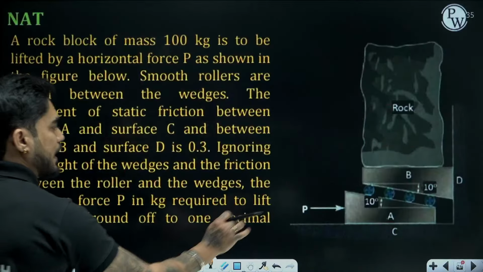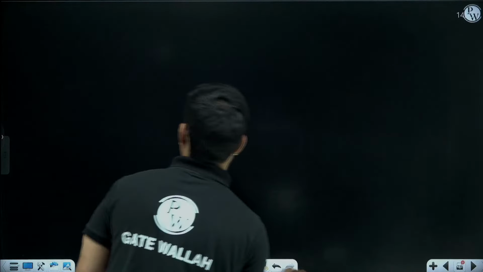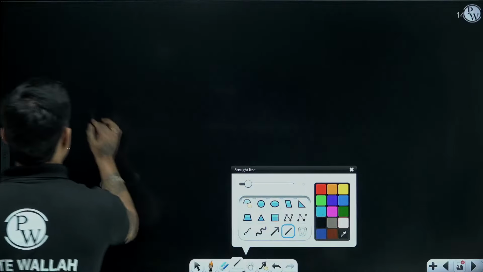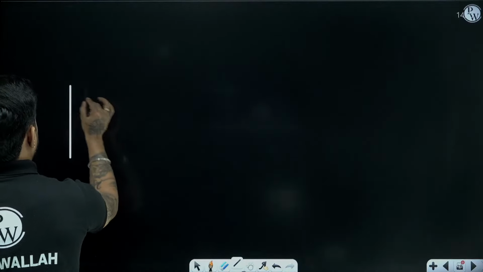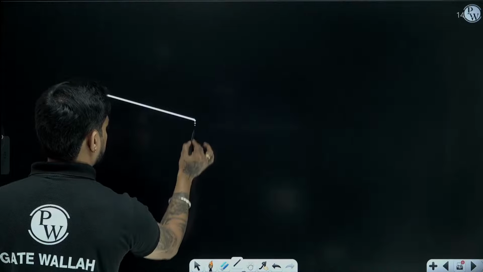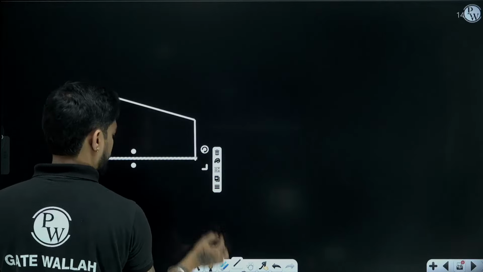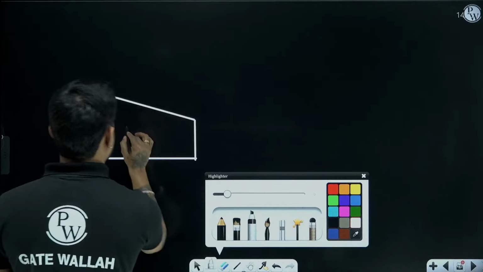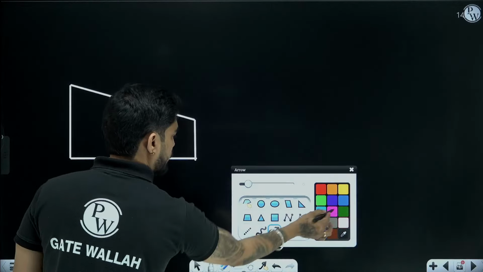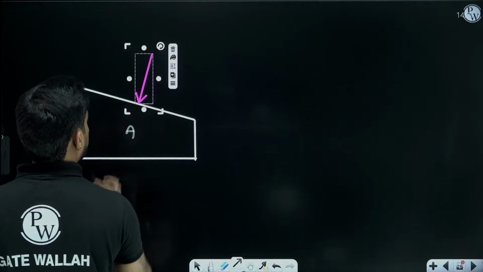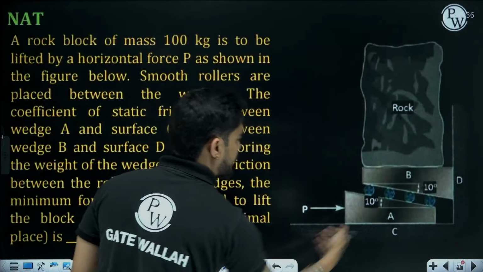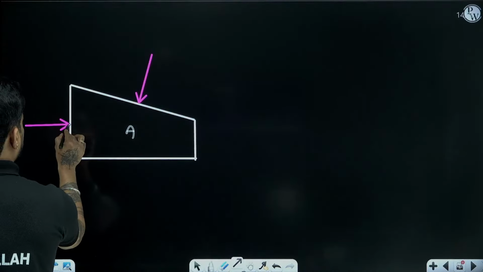Now we will draw the FBD of this wedge A. The wedge A looks like this. The N1 will be same between A and B. The normal reaction will be same.